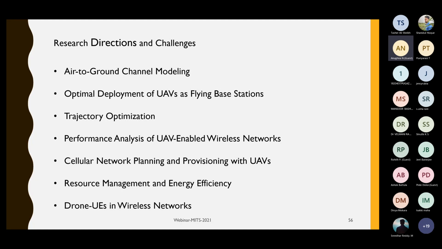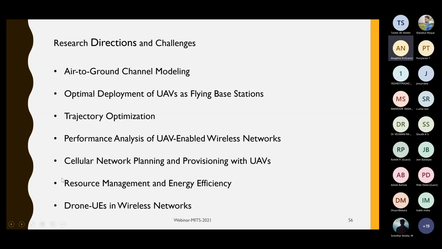Because your home is basically an optimal place for particular UAVs to work upon. So you have to design an optimal location of the charging stations as well, right? Whenever you are designing the cellular network, you also have to have that provision of charging stations and their optimal deployment, right?